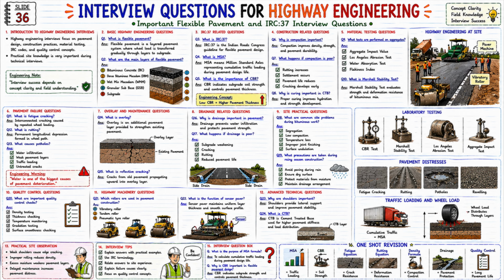Repeated loading causes interconnected cracks to develop. Q. What is rutting? ANS. Permanent depression in wheel path. Why are potholes formed? ANS. Water infiltration. Weak layers. Traffic loading. Untreated cracks. Engineering warning: water is the biggest cause of pavement deterioration.